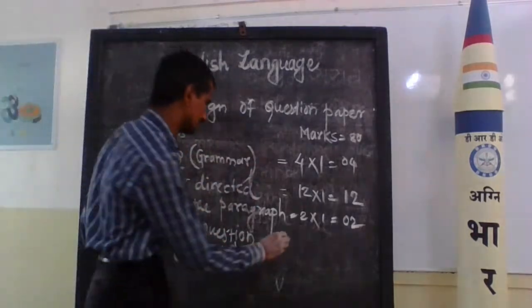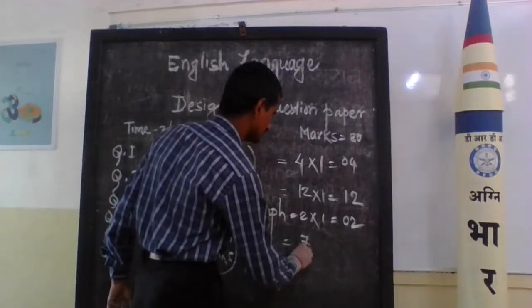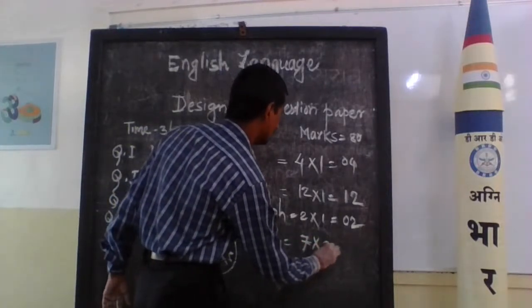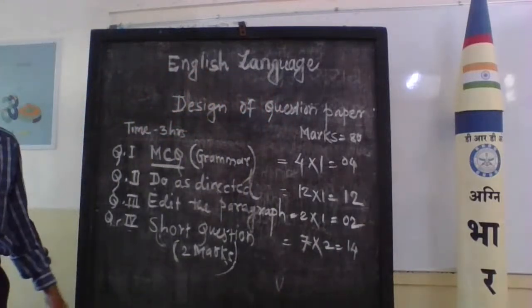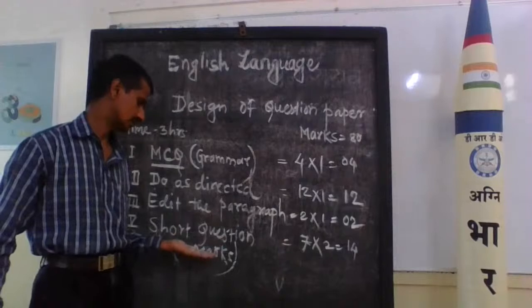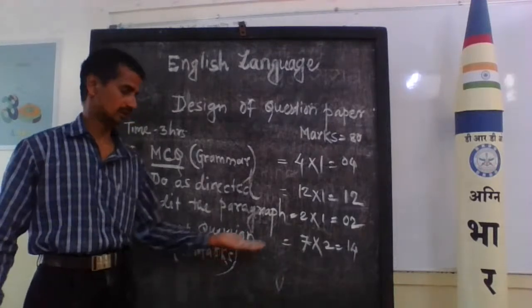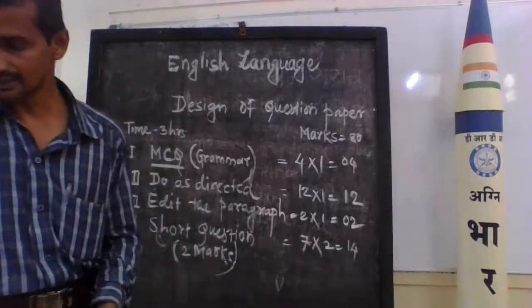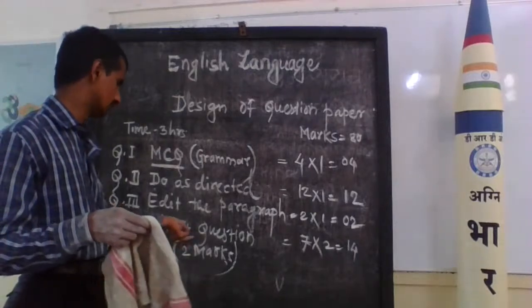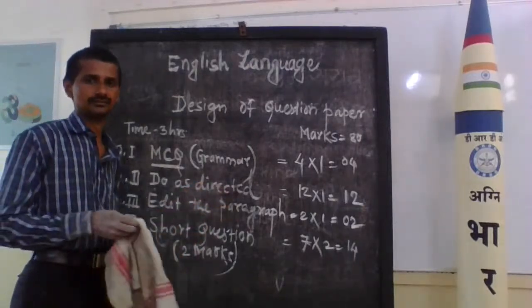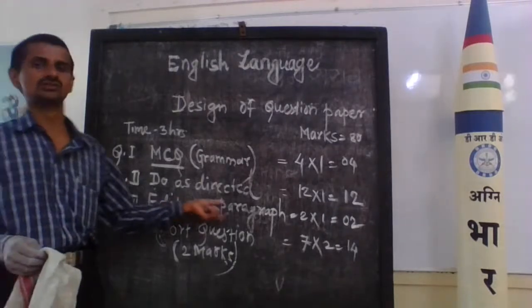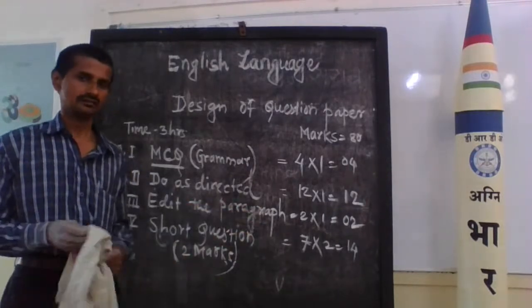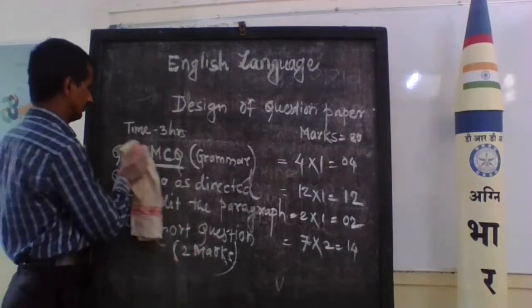There are 7 questions, and each question has 2 marks. That is 14 marks for the short questions. You can write the answer in 2 or 3 lines, so it is known as a short question. 7 into 2 is equal to 14 marks.